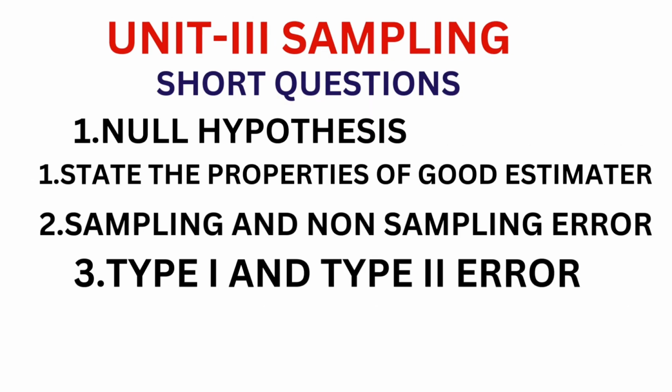Now, unit 3, sampling, that is first short question. Null hypothesis, very important. State the properties of a good estimator, very important. Sampling and non-sampling error, very important. Type 1 and type 2 error is also very important. So question number 1 is important, and question number 3 is also very important.